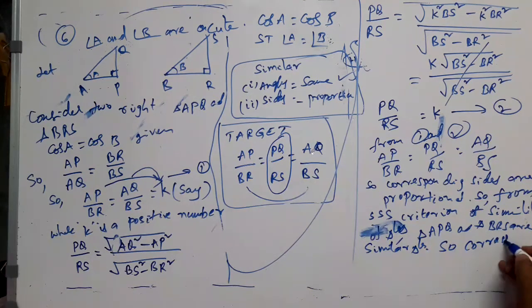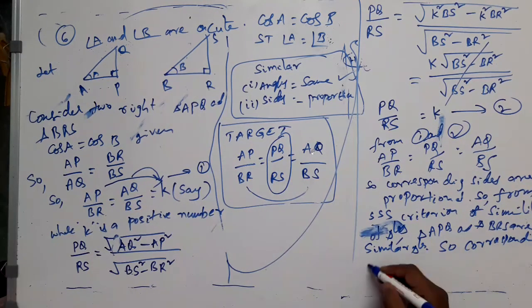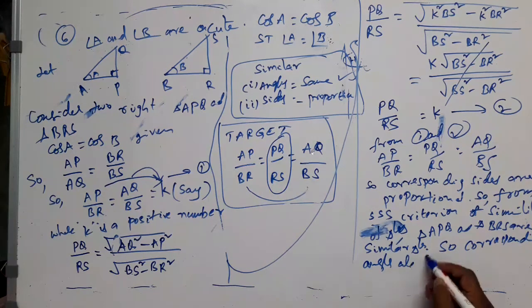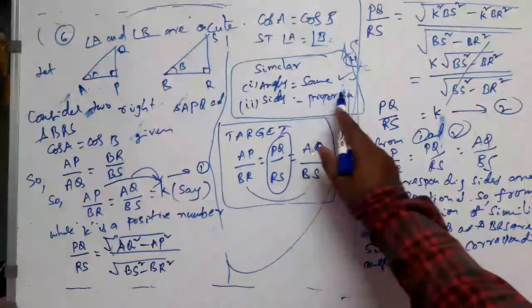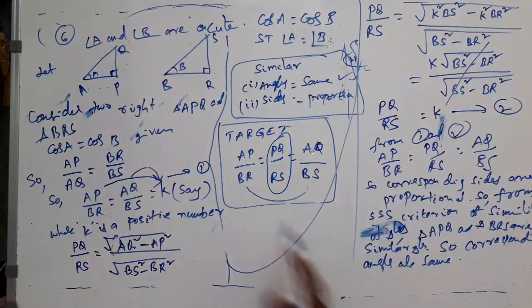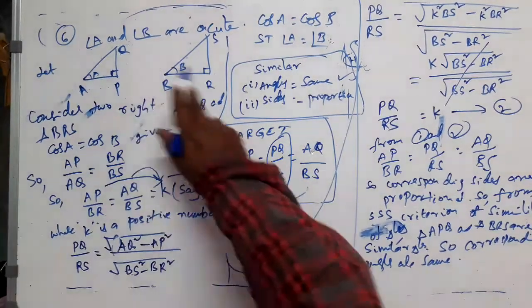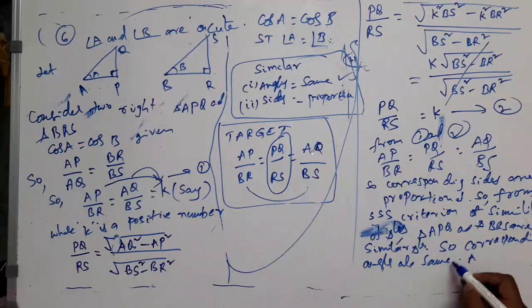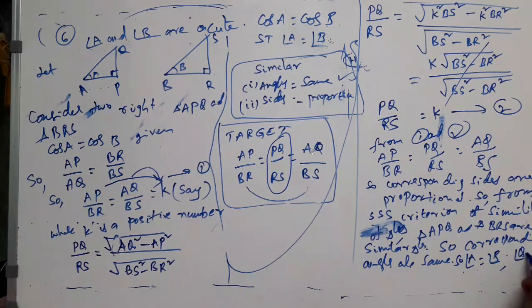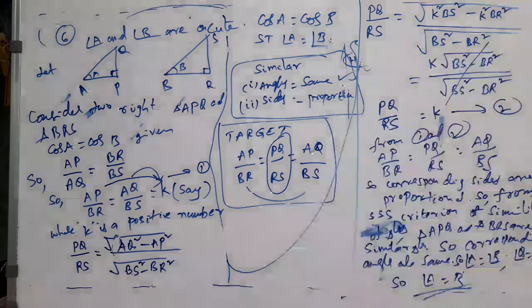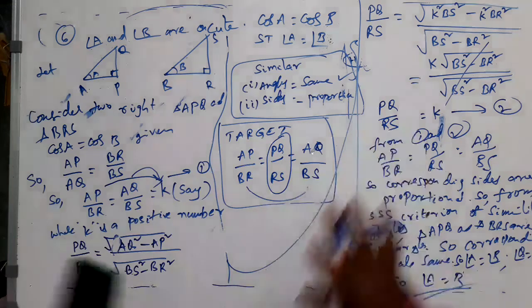So corresponding angles are same. So angle A is equal to angle B, angle P is equal to angle R, angle Q is equal to angle S, of course. So therefore angle A is equal to angle B. That's proved. That's what is required, right? Is it not? Yes. A bit lengthy, but this is a beautiful sum, right?